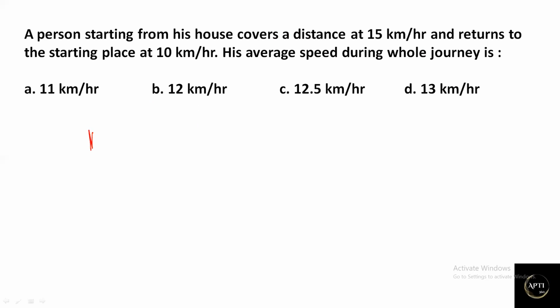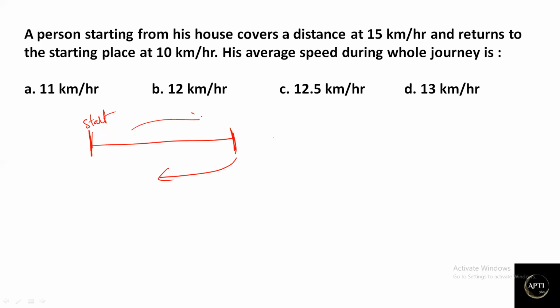Suppose this is the starting place, and he covers some distance. No need to bother about the distance. This is the ending point. He covered some distance, but we don't know how much. Now again he returned back.